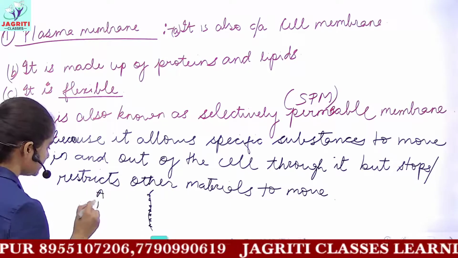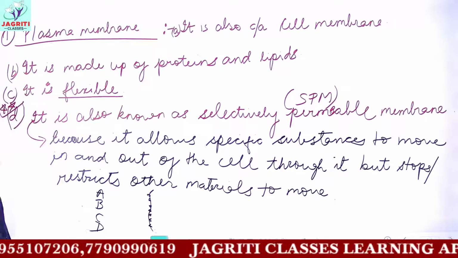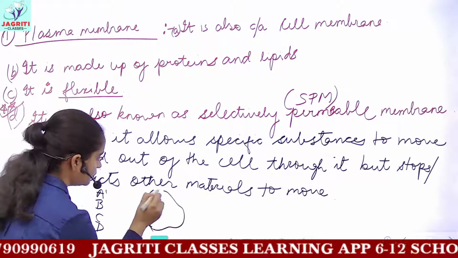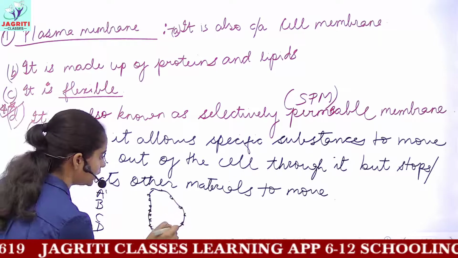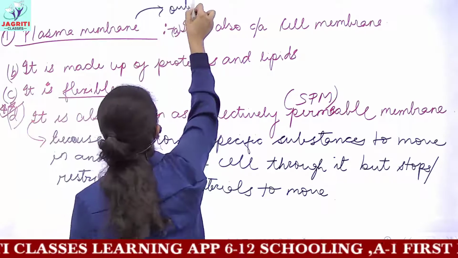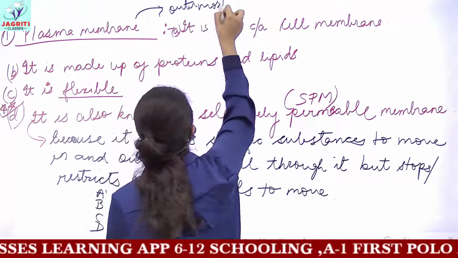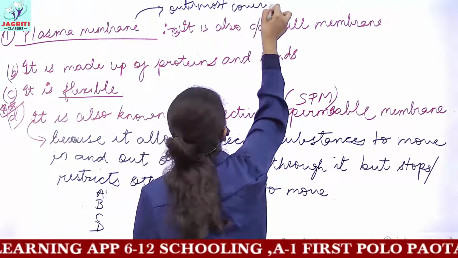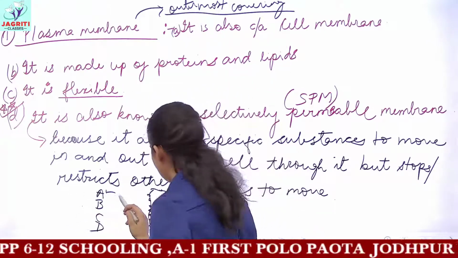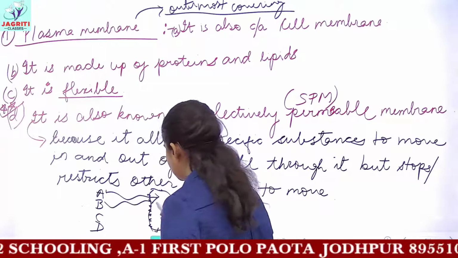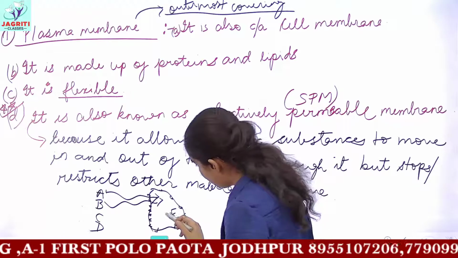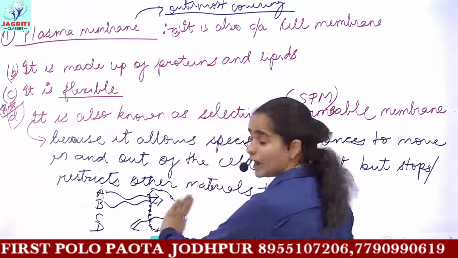If I have substances called A, B, C and D, it might allow A to pass through it, B to pass through it, and let's suppose we have a substance E here, so it may allow E to go through it outside the cell.